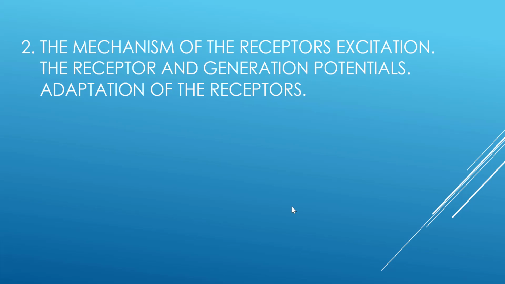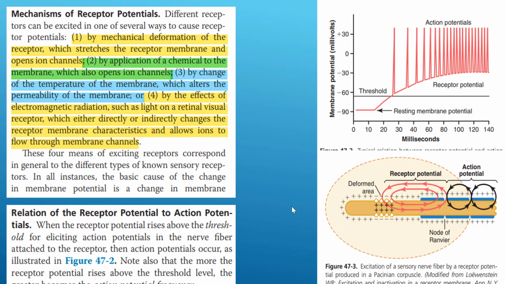So, good afternoon, students. That's the second question of seminar 3: the mechanism of receptor excitation, the receptor and generator potential, and the adaptation of receptors. So first, let's revise what the receptor potential is. Receptor potential is a kind of membrane potential, but the difference between receptor potential and action potential is that receptor potential is a graded potential. What does it mean that it's graded?